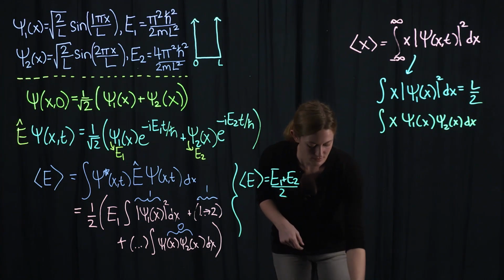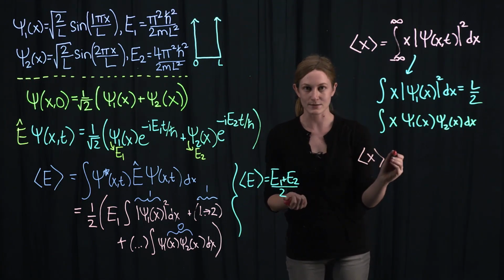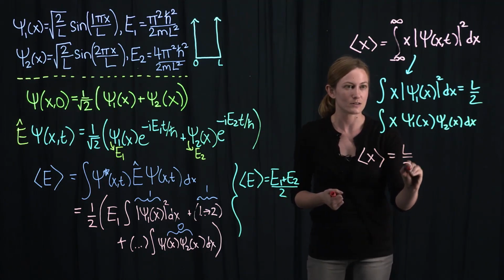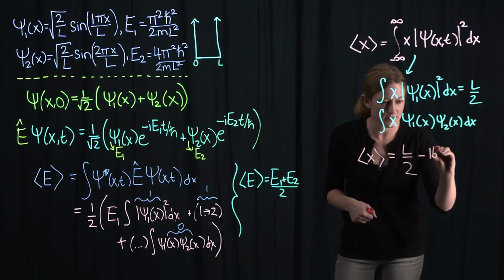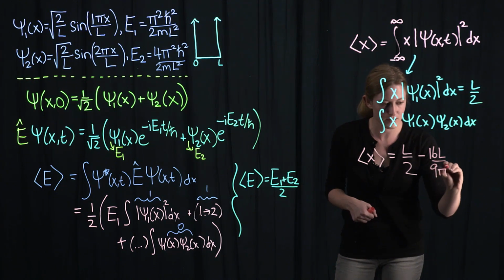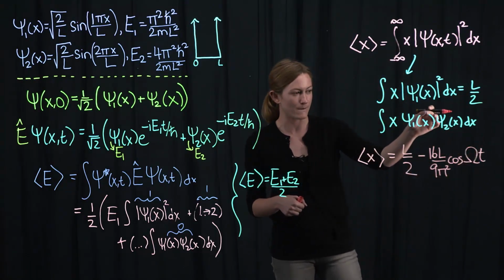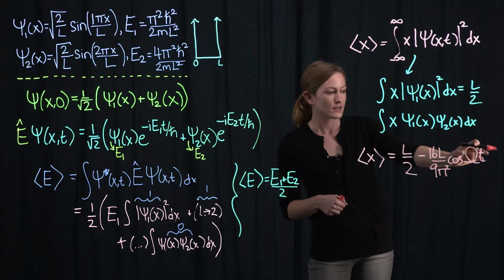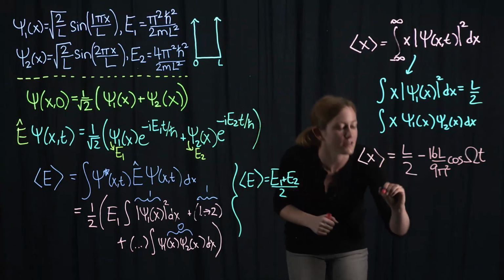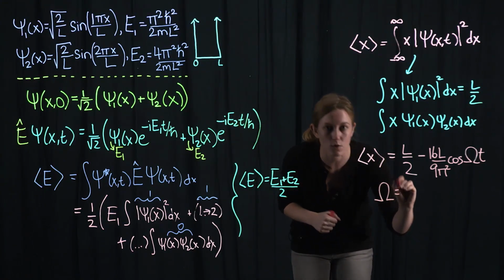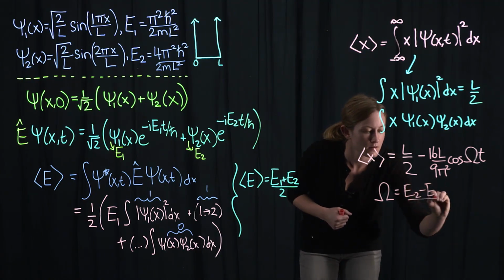What we're going to find at the end of the day is that the average value of x in this superposition is L/2, coming from these terms, minus 16L/(9π²) cosine(ωt). This is coming from these terms, and the cosine is coming from e^(iωt) plus e^(-iωt). I've defined the constant ω equal to (E2 − E1)/ħ.